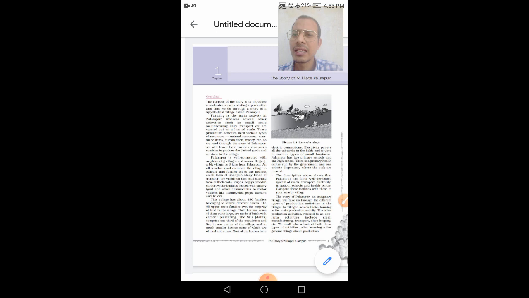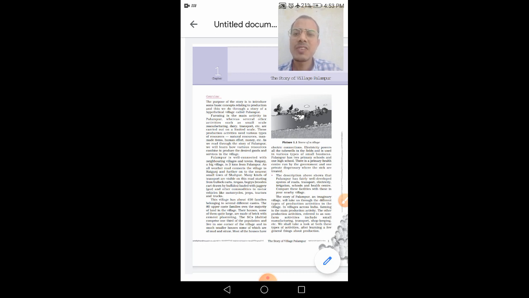So this story of village Palampur, which is an imaginary village, will take us through the different types of production activities in the village. As we all know, in villages across India, farming is the main production activity. The majority of the people residing in the village do farming. But as we have discussed, some people are engaged in other activities also, such as animal husbandry, and apart from it they are doing shopkeeping in the villages, and they are also engaged in providing some transportation facilities in the villages.